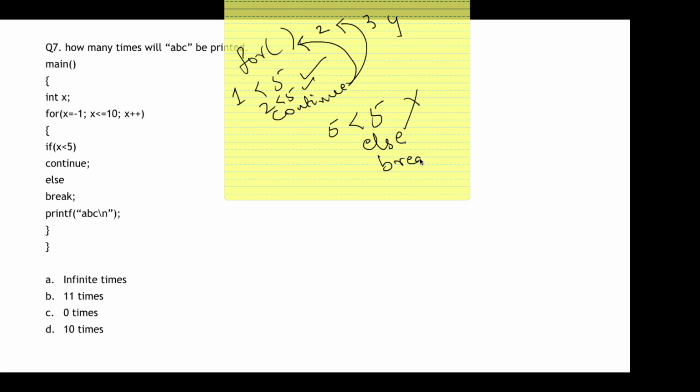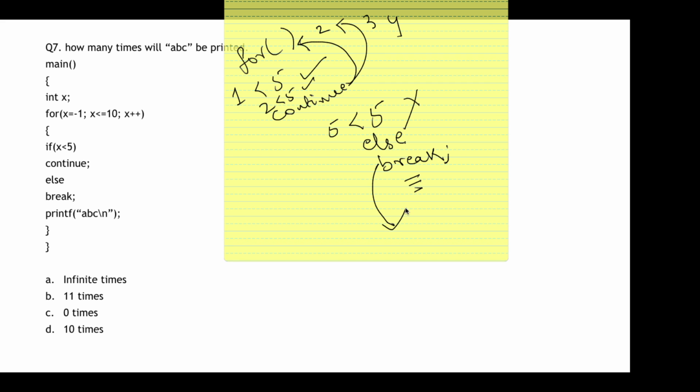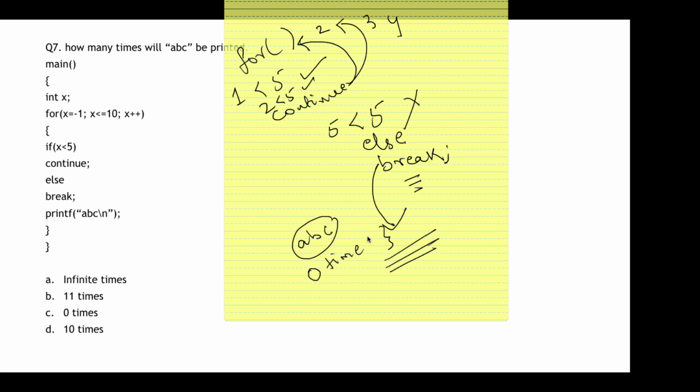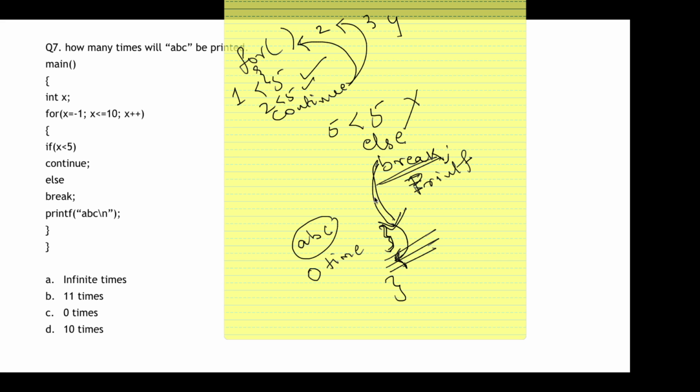In the else part it says break. Break also doesn't bother about any statement that comes under it. It will simply exit the for loop. When the for loop is exited, the block is closed. There is no other statement, so A, B, C will be printed 0 times. It won't be printed. After break there is a print statement, right? You can see that. But since it's a break statement, it will simply exit the loop, meaning it will come out of the scope of the for block. It will not be here. It will come out after this curly brace. Okay, it will be here. The break will simply get you here.